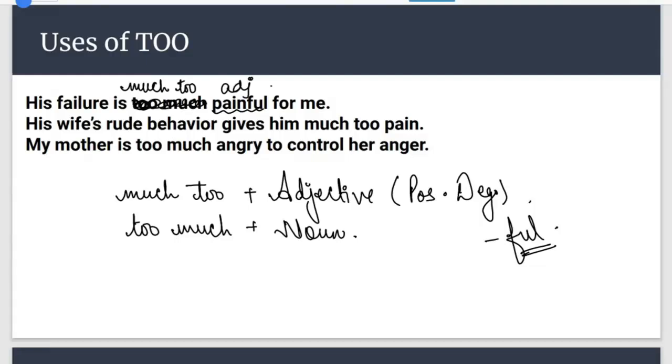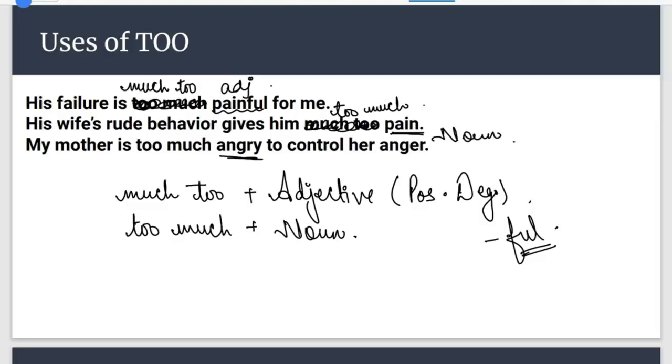His wife's rude behavior gives him much too pain. So here pain is actually a noun. So much too will be replaced with too much. Now let's have a look at the third sentence. My mother is too much angry to control her anger. Now here angry is what? Adjective or noun? In the last sentence, my mother is too much angry to control her anger.